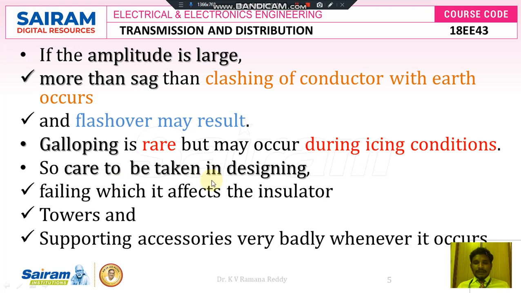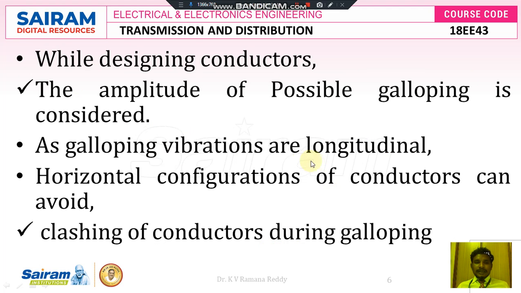So care has to be taken while we are designing and constructing the conductors between the two successive poles, failing which it affects the insulator. Whenever any short circuit problem occurs, it badly damages the insulator or towers and supporting accessories. So galloping rarely occurs, but we have to take seriously the action to overcome the difficulty.